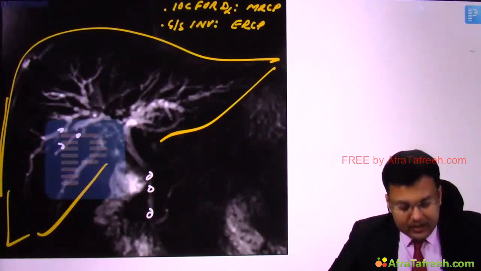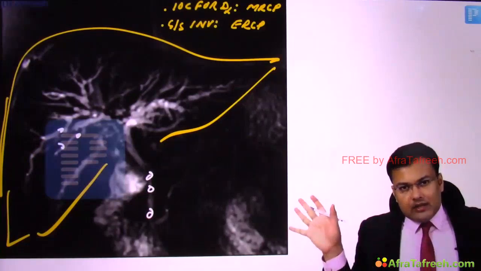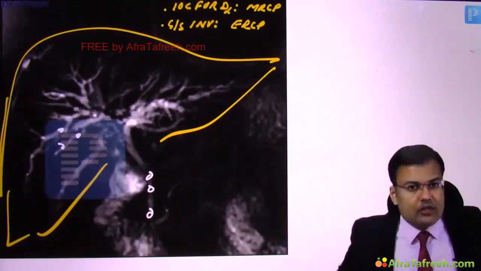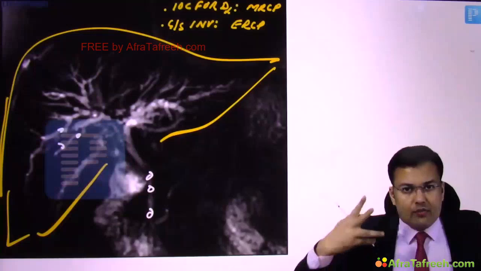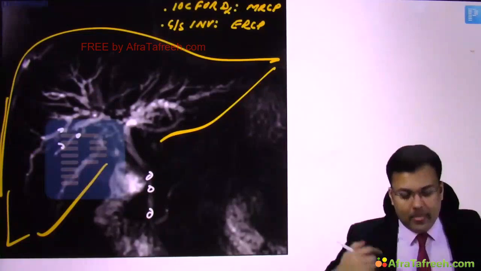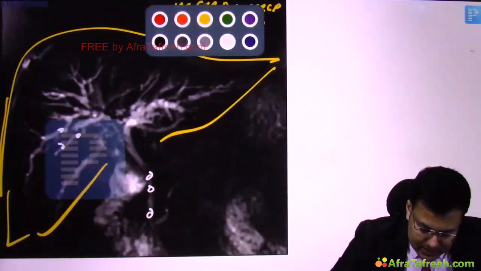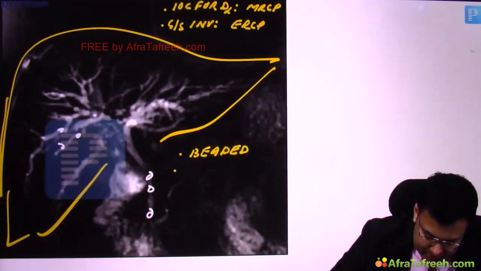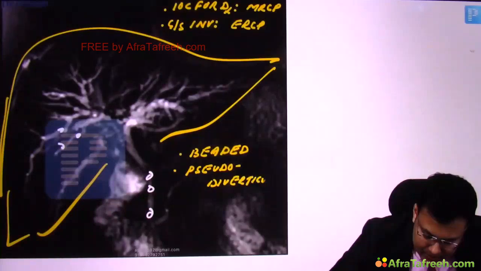Right? If you see the intrahepatic bile duct, there is selective destruction of terminal branches. So the branching pattern is reduced, and this kind of appearance is known as pruned tree appearance. Right? So there are typical appearances which are seen. One, we discussed, there is beaded appearance. Second, there is pseudodiverticular appearance, and there is pruned tree appearance.